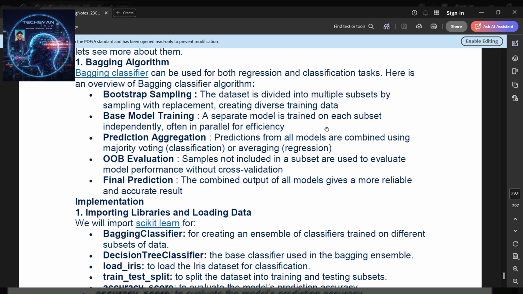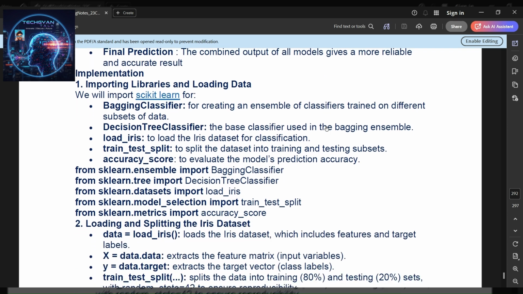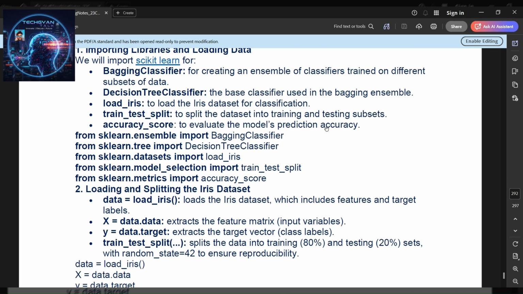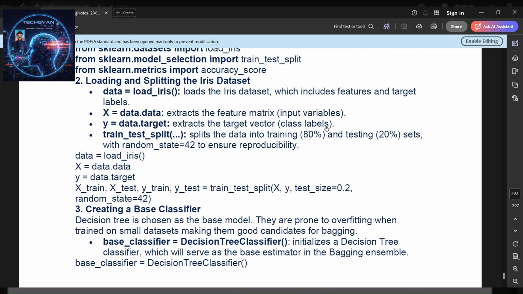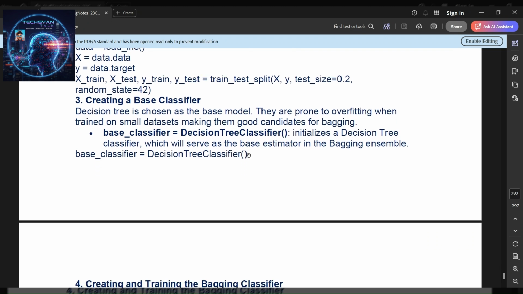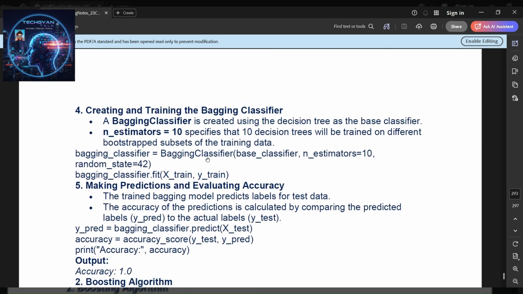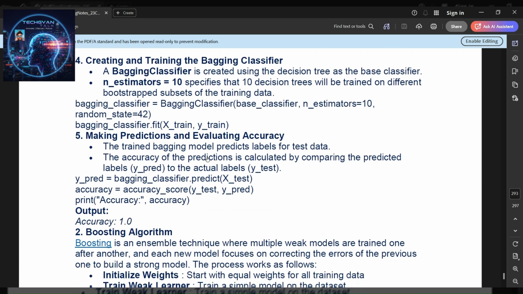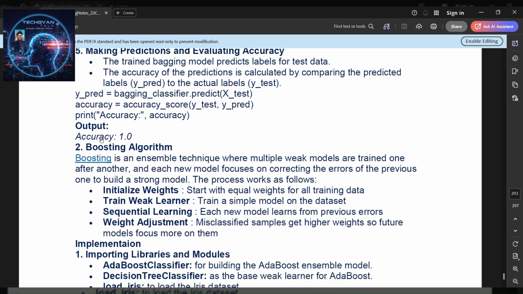Implementation. Like, we'll be importing libraries and loading data, and this is sample code here, loading and splitting the iris datasets. Next, we are creating the base classifiers from this classifier class, and creating and training the bagging classifiers. After that, we are making the predictions and evaluating the accuracy. The output is the accuracy value we have quoted here as 1.0.